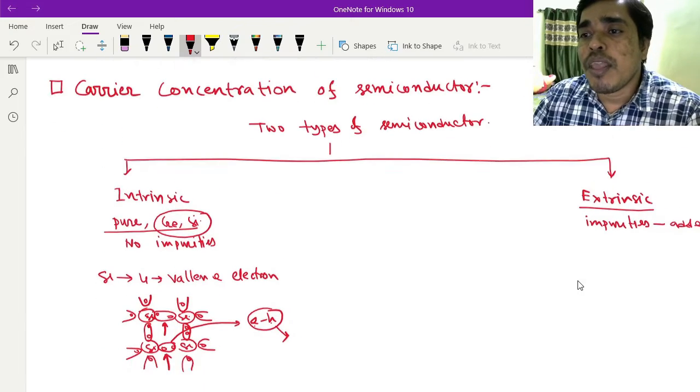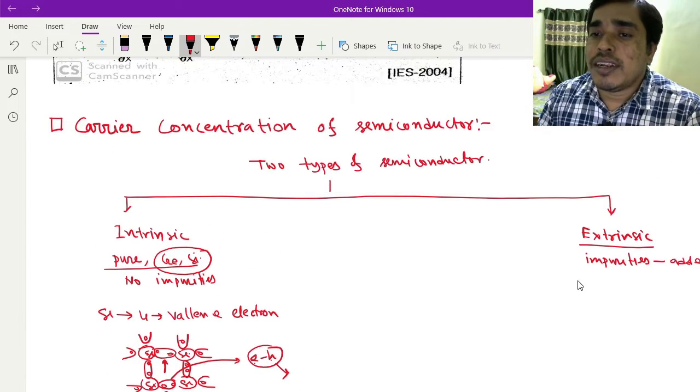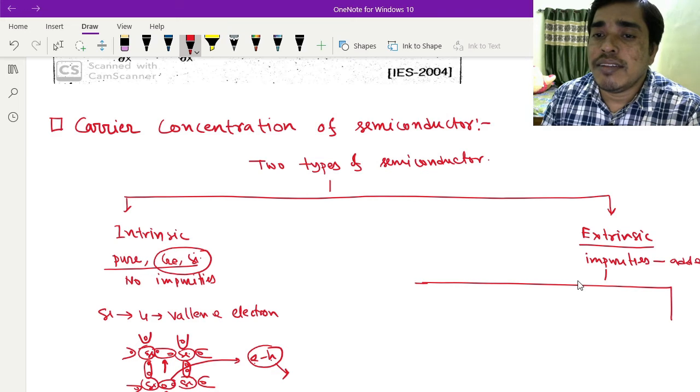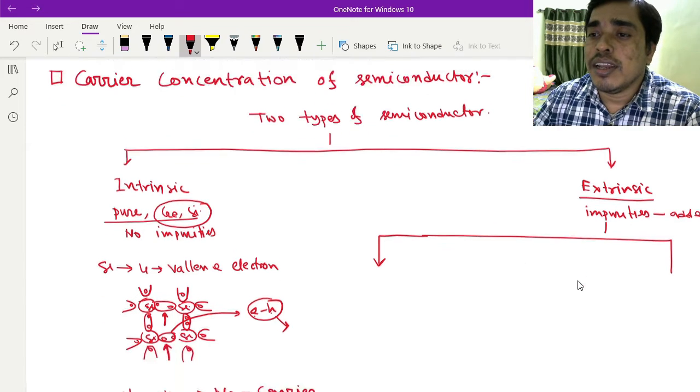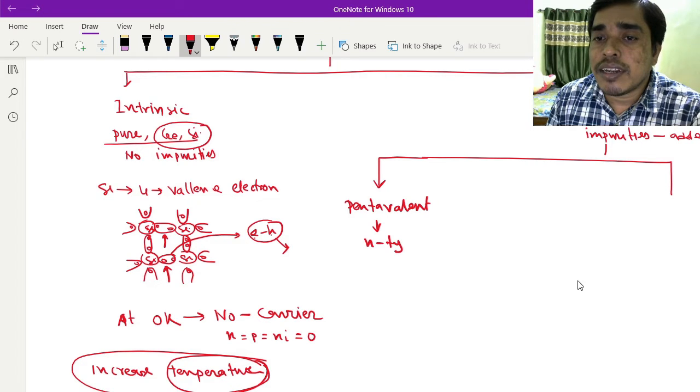Now for extrinsic semiconductor, there are two types: one is N type and another is P type. For N type, pentavalent impurity is added, then it will be an N type semiconductor.